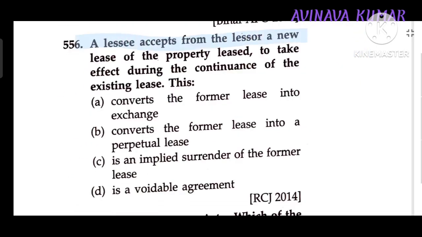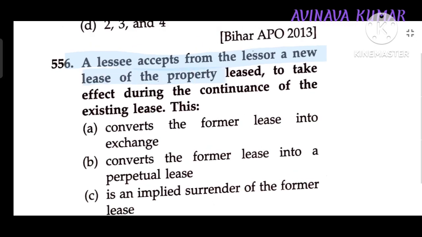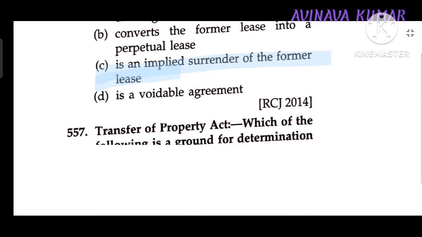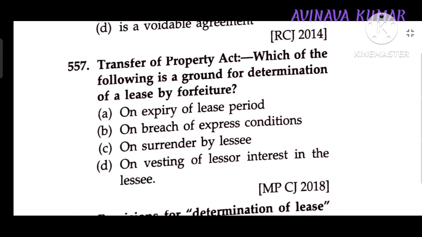A lessee accepts from the lessor a new lease of the property leased to take effect during the continuance of the existing lease. This is an implied surrender of the former lease. TPA. Which one of the following is a ground for determination of lease by forfeiture? On breach of express condition.